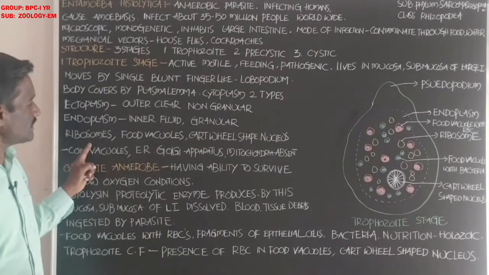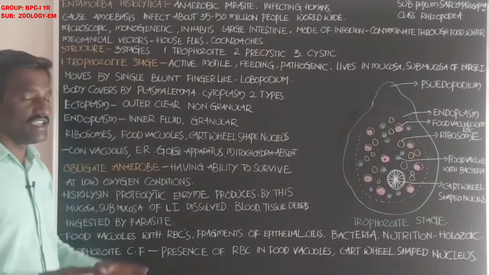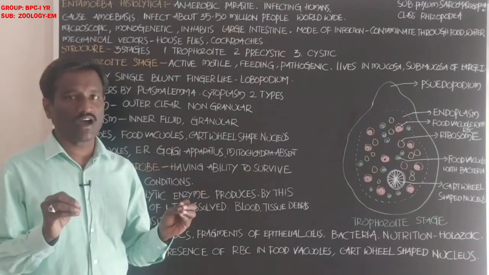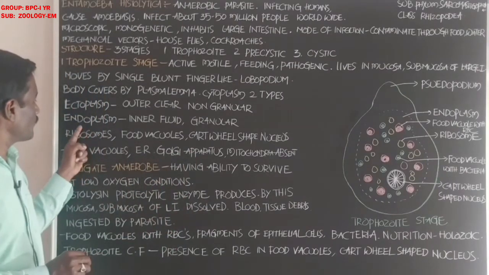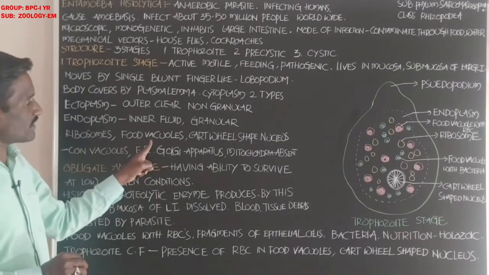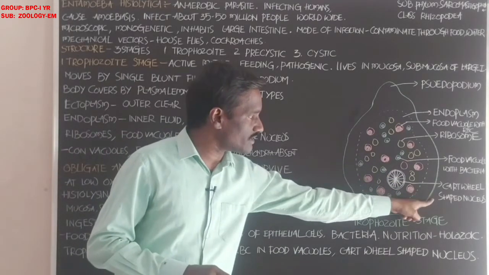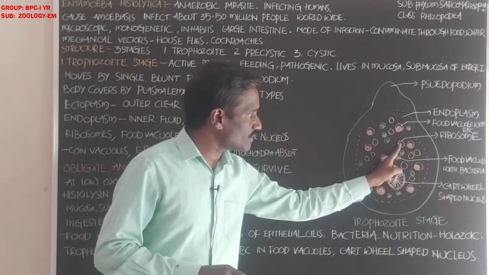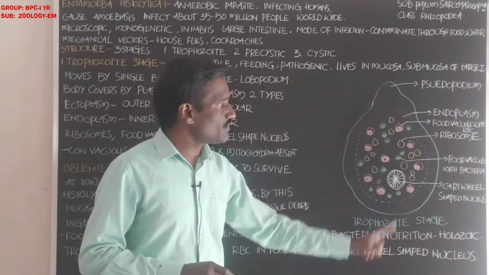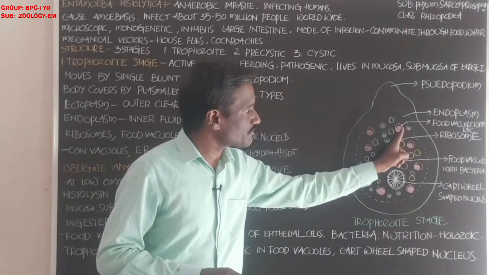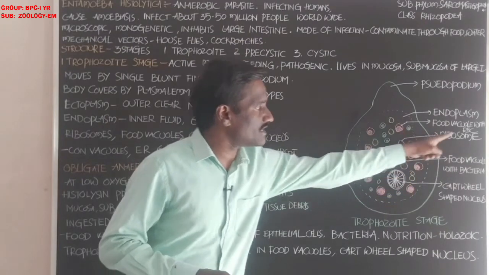The endoplasm shows ribosomes, food vacuoles, and a cartwheel-shaped nucleus. These are the food vacuoles, and these are the ribosomes. The food vacuoles contain bacteria and red blood cells.